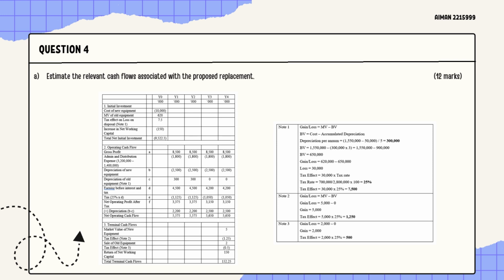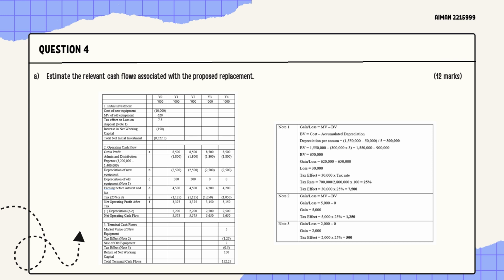And then for the tax effect, it is the same as Note 1: we compute the gain from the sale of the new equipment, which is 5,000, and then for the tax effect, we multiply it with the 25% rate, and then we will get 1,250 ringgit.